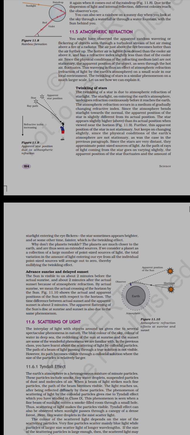So what happens is that the starlight will bend because of atmospheric refraction. We say that hotter air is less dense, and whenever light moves from a less dense to a more dense medium, it bends towards the normal. If it moves from a rarer to a denser medium, it moves towards the normal, and when moving from a denser to a rarer medium, it goes away from the normal.